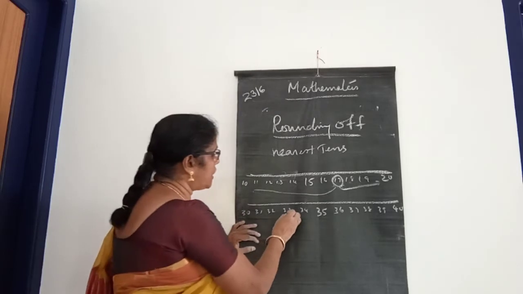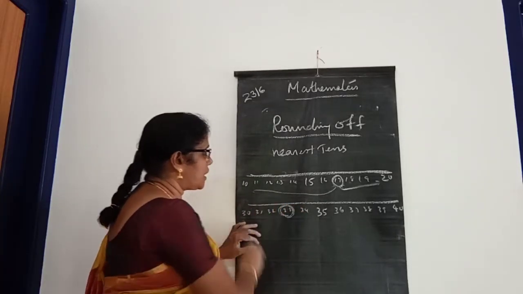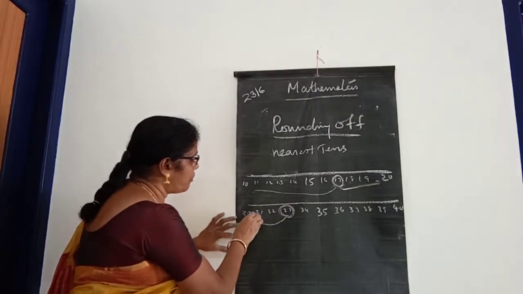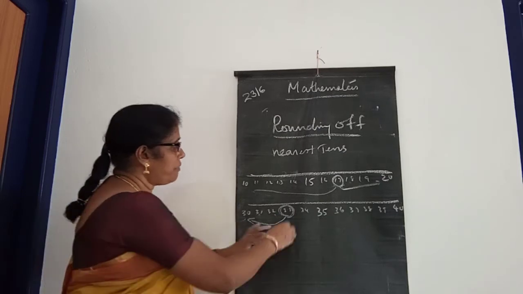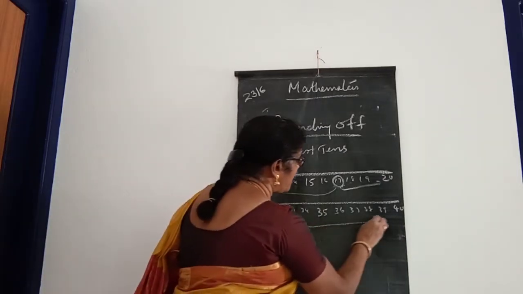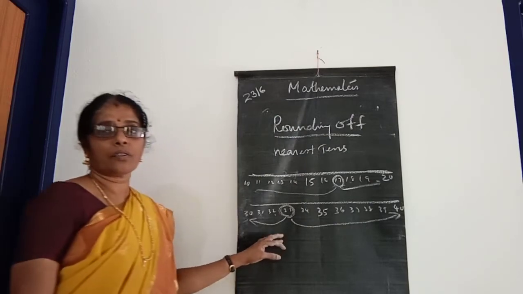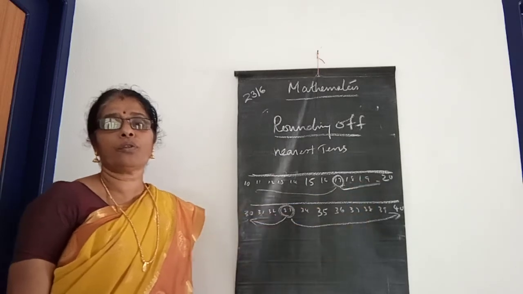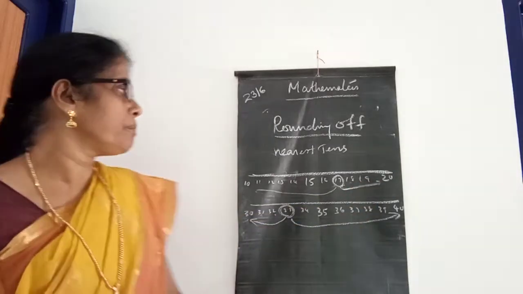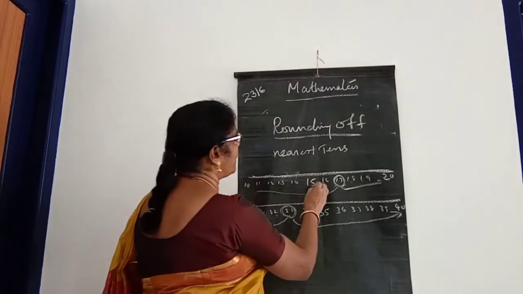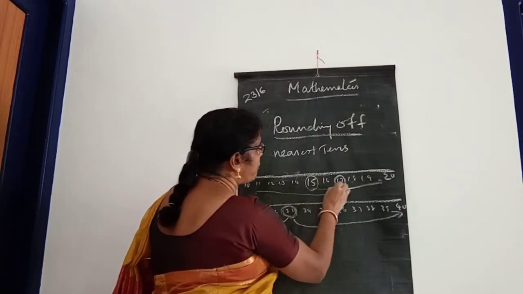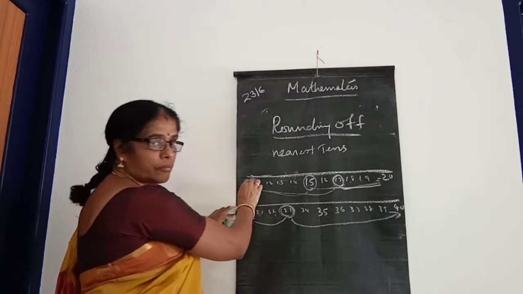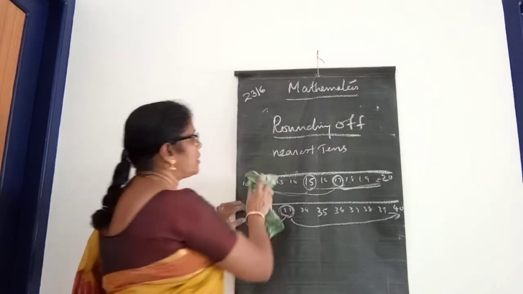And if we take 33, the nearest tens is 30 because it is 3 digits away. If this 33 goes to 40, that means 7 digits away, which is too far. You have to round off to whichever is the nearest tens. So 5 and more than 5, look here, 15 and more than 15 goes to 20. And below 5 goes to the previous tens.